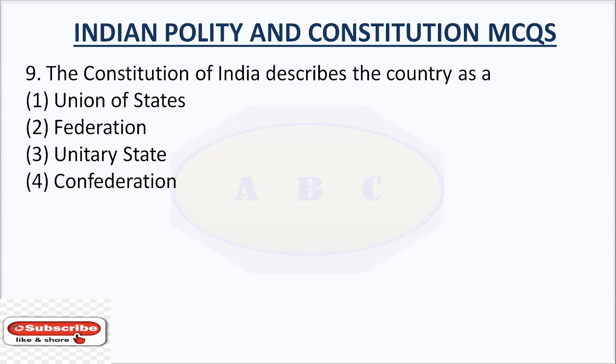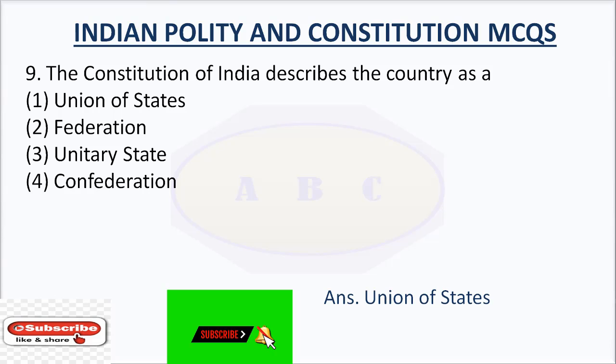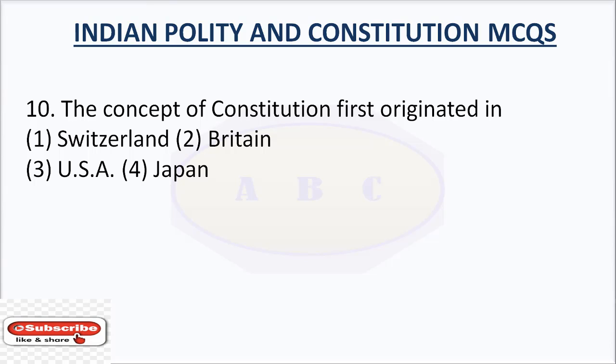Question number 9. India describes the country as a. Option number 1, Union of States. Option number 2, Federation. Option number 3, Unitary State. Option number 4, Confederation. The answer is Union of States. The Constitution of India describes the country as a Union of States.